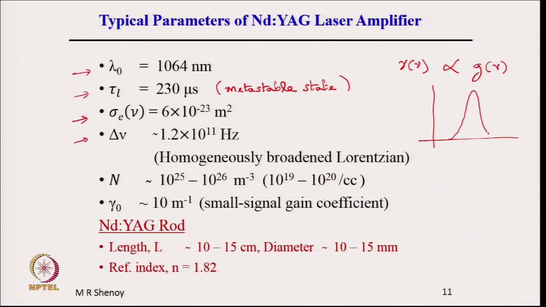What is plotted is gamma of nu versus nu, and the gain is maximum at nu equal to nu 0, which corresponds to 1064 nanometer, and this is the delta nu that we are talking of.